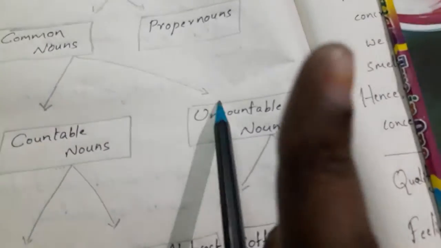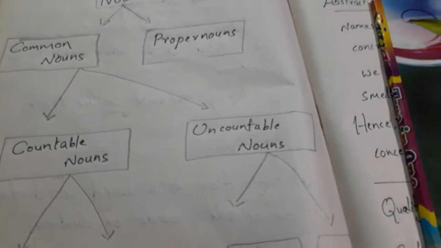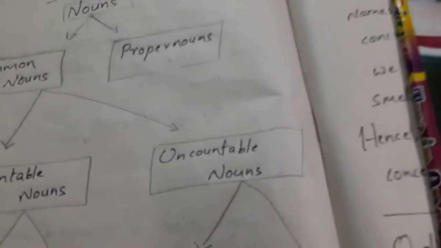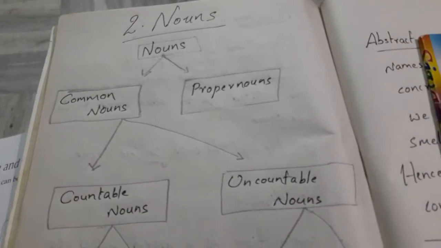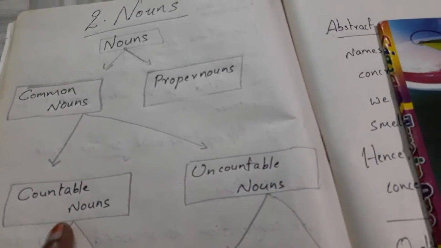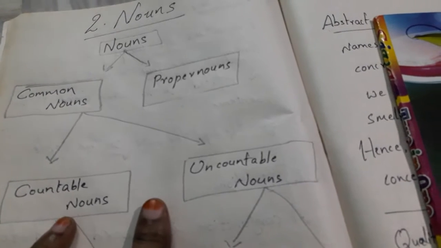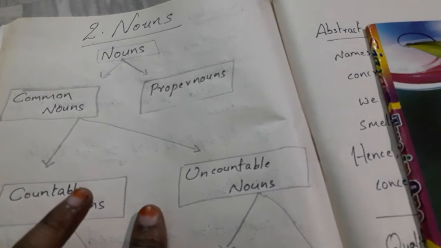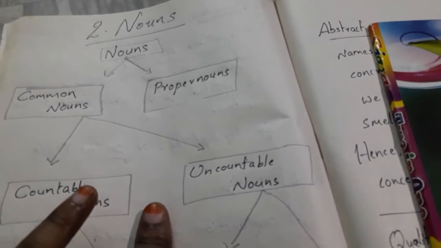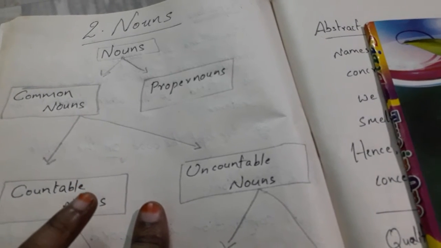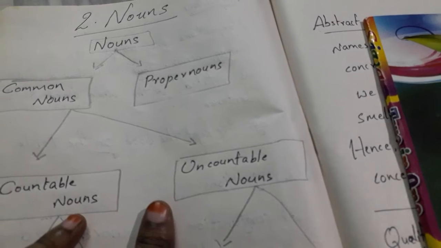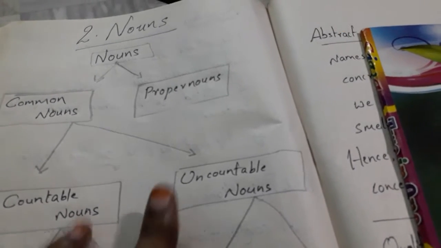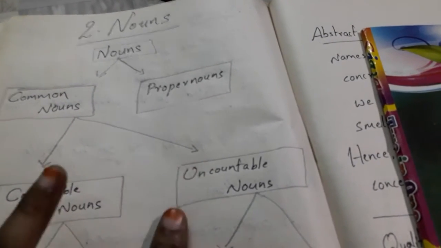Proper means only one, so it cannot be countable or uncountable. For example, boy is a common noun, Vijay is a proper noun. I can say one boy, two boys, three boys, I can count. Can I count Vijay? One Vijay, two Vijay? No. Boy, boys, we can count.